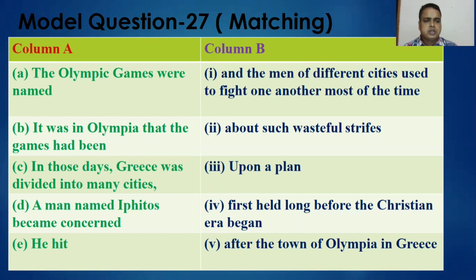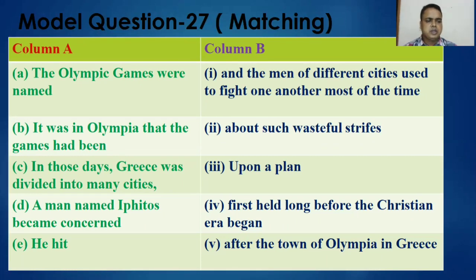Then in those days, Greece was divided into many cities, and men of different cities used to fight one another most of the time. So number C will be matching with number 1.